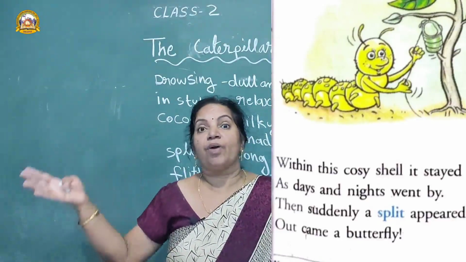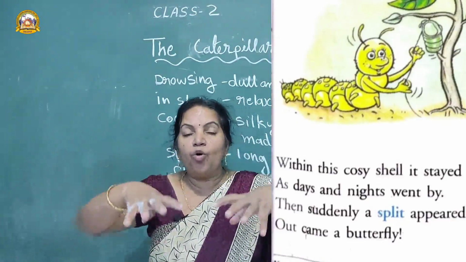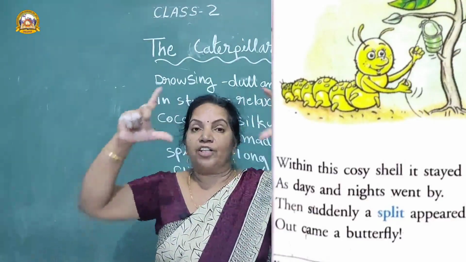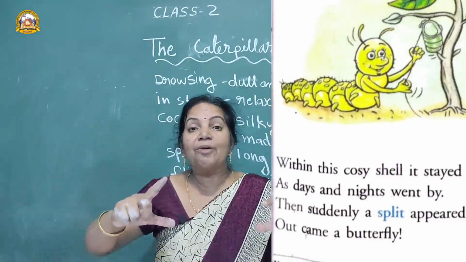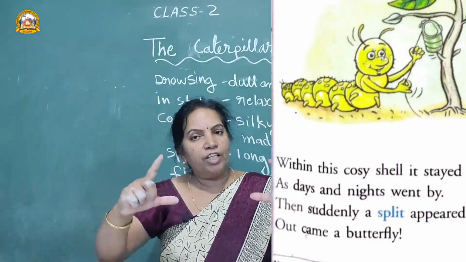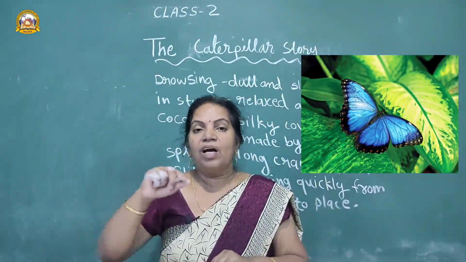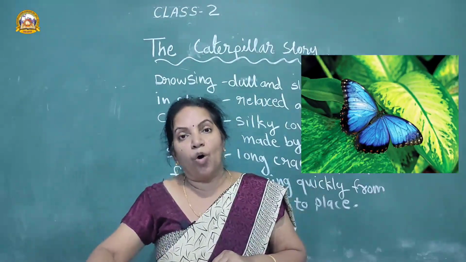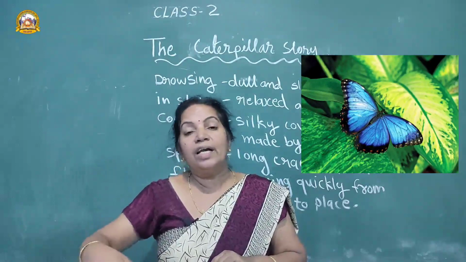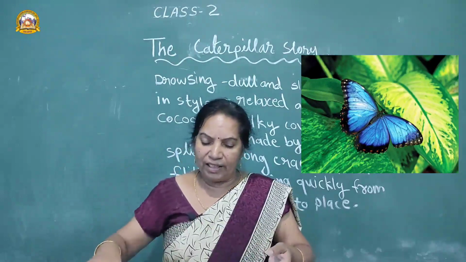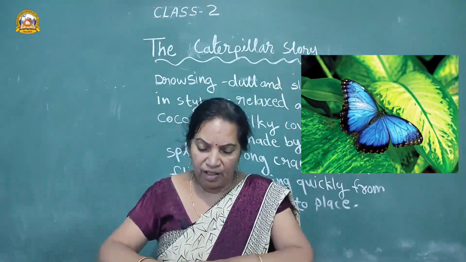Out came a butterfly. Under that cocoon, what came out? A butterfly. What do you mean by butterfly? Titili. So butterfly came from the cocoon. Who made the cocoon? The caterpillar only made the cocoon.